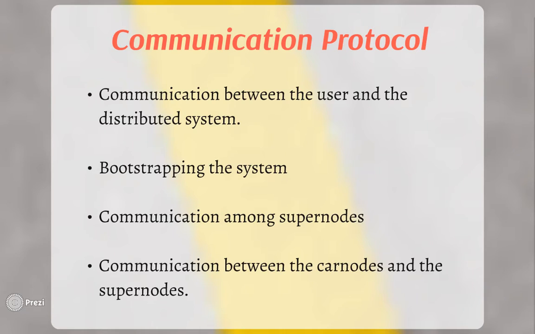Let's walk you through the communication protocol. The communication protocol is essential for the functioning of our system. This can be divided into four major classes: communication between the user and the distributed system, bootstrapping the system, communication among supernodes, and communication between car nodes and the supernodes.